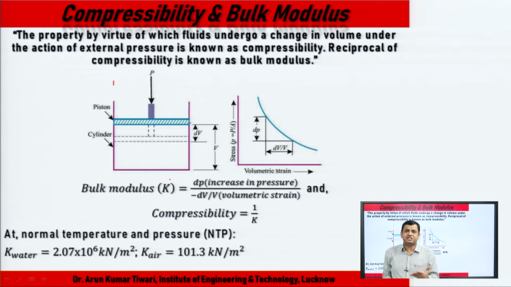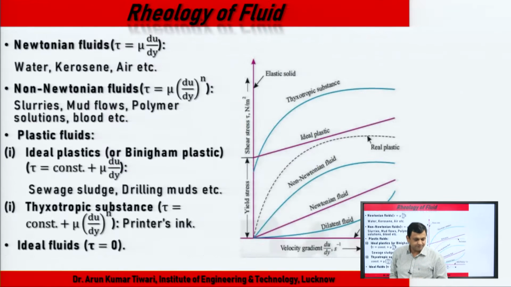What is volumetric strain? Change in volume upon actual volume. That is why it is always negative: if one is positive, the other is negative, so the ratio is always negative. So this is all about compressibility and bulk modulus.